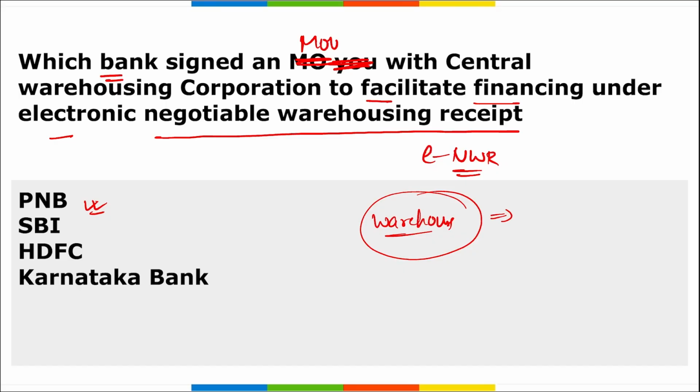Alright, they help farmers when they grow their crops. After the harvest of the crops, these warehouses are the places where you can store the harvest. And sometimes these warehouses, depending upon the location, can be costly to make. So there are various schemes that are launched by the government, where the farmers will be provided with various subsidies. They will be provided with various grants that they can use to build these warehouses.